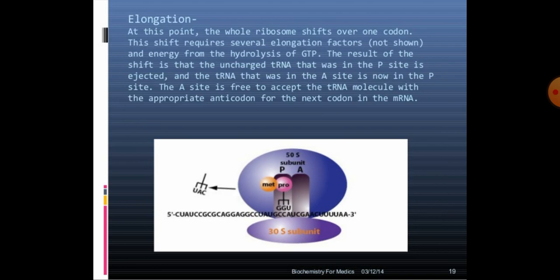Next process is elongation. At this point, the whole ribosome shifts over one codon. This shift requires several elongation factors and energy from the hydrolysis of GTP. The result of the shift is that the uncharged tRNA that was in the P site is ejected and the tRNA that was in the A site is now in the P site. The A site is free to accept the tRNA molecule with the appropriate anticodon for the next codon in the mRNA.